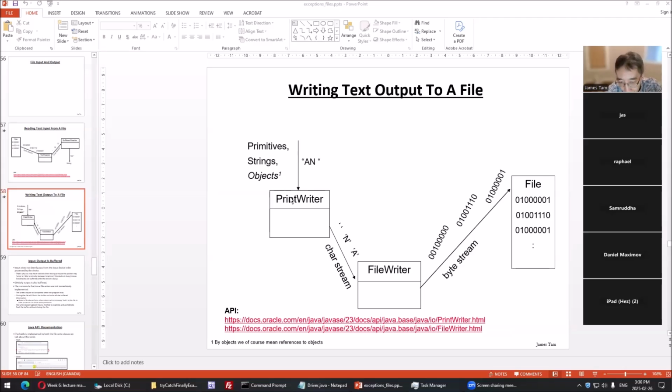And PrintWriter can produce as output the character string. So the string, I use that example because it's easier to visualize, is broken down into characters. That becomes input to FileWriter. These two collaborate. The FileWriter is the one that actually opens the file for writing and actually does the write. But this one doesn't do the writing, but it can process the higher level representations to a lower level. FileWriter then converts it from this level, because it has to be in binary, from the ASCII code and decimal, to binary, and then writes that to a file.